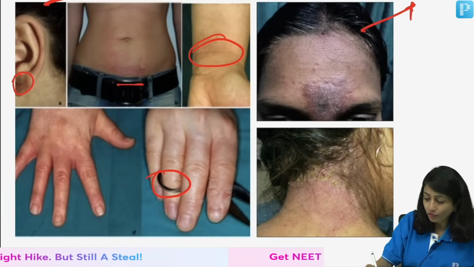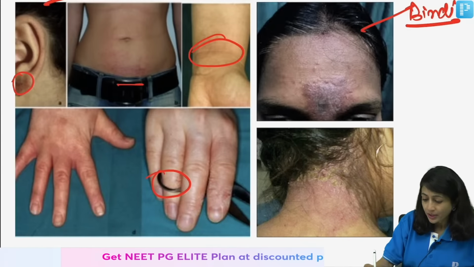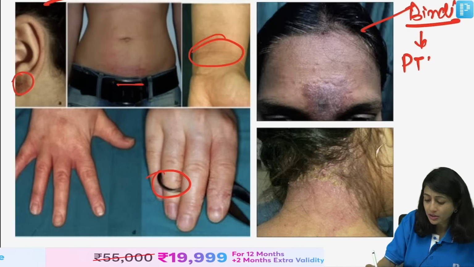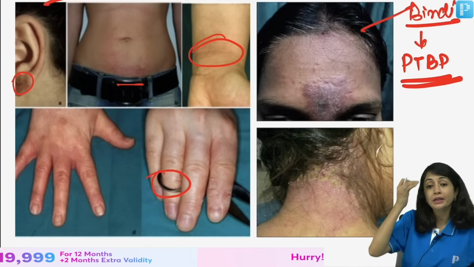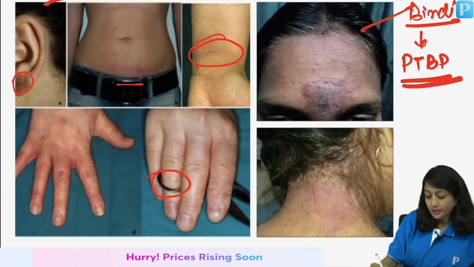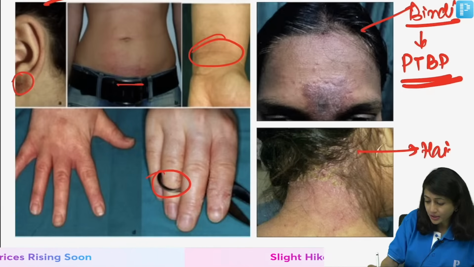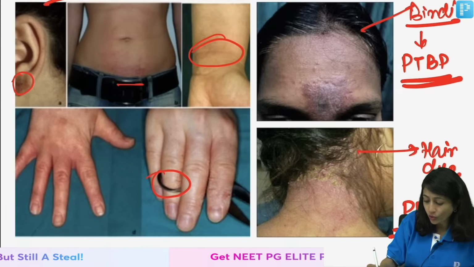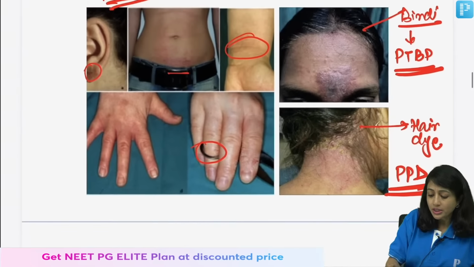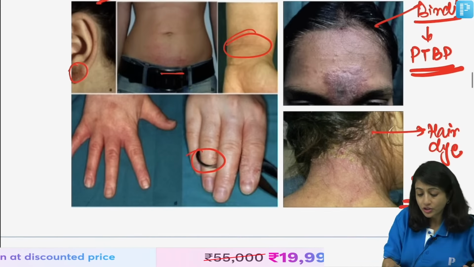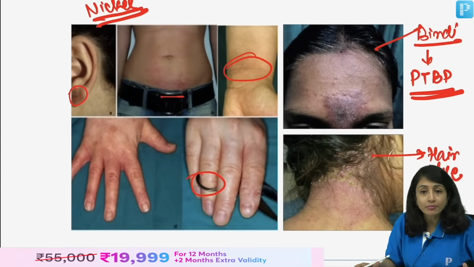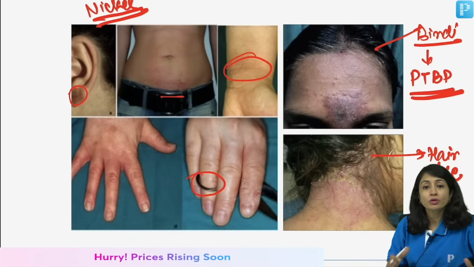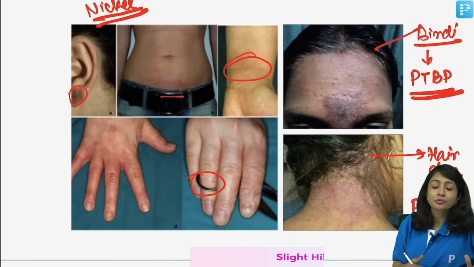This is an example of bindi dermatitis, and the contact allergen is called para-tertiary butyl phenol or PTBP. This is hair dye dermatitis and this is caused by paraphenylenediamine or PPD. So these are the three common contact allergens which are frequently asked in the exam: nickel, PTBP and hair dye.